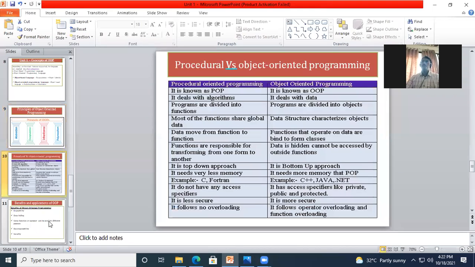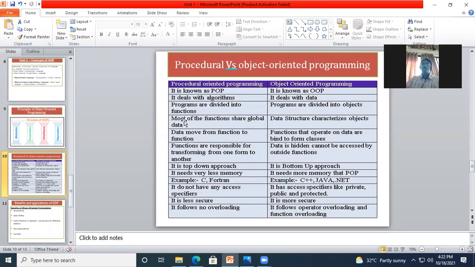Now the next point is procedural versus object oriented programming. Okay, so the differentiating points are mentioned here on the screen. It is known as procedural oriented programming language, and object oriented programming is more familiar as OOP. In procedural oriented programming, it deals with the algorithm, that means step-by-step execution of a program. In object oriented, it deals with the objects or the data, which is mentioned here in the program.